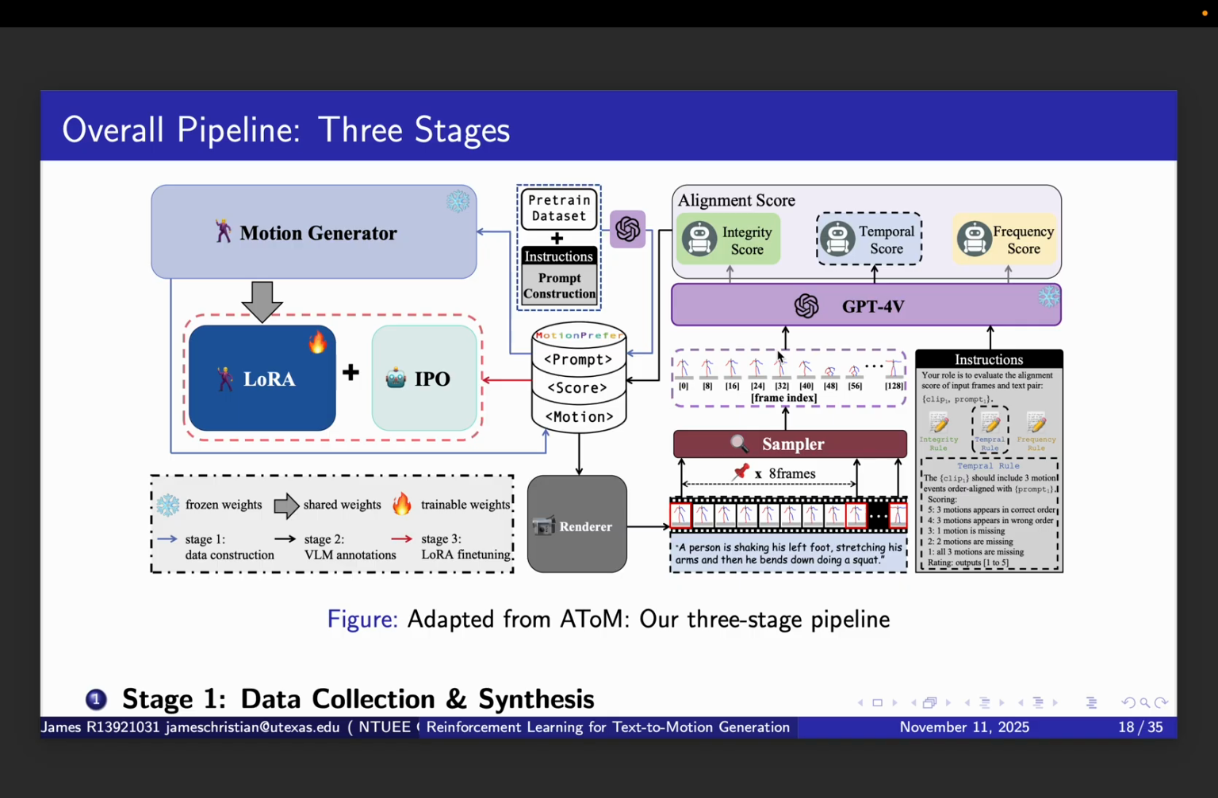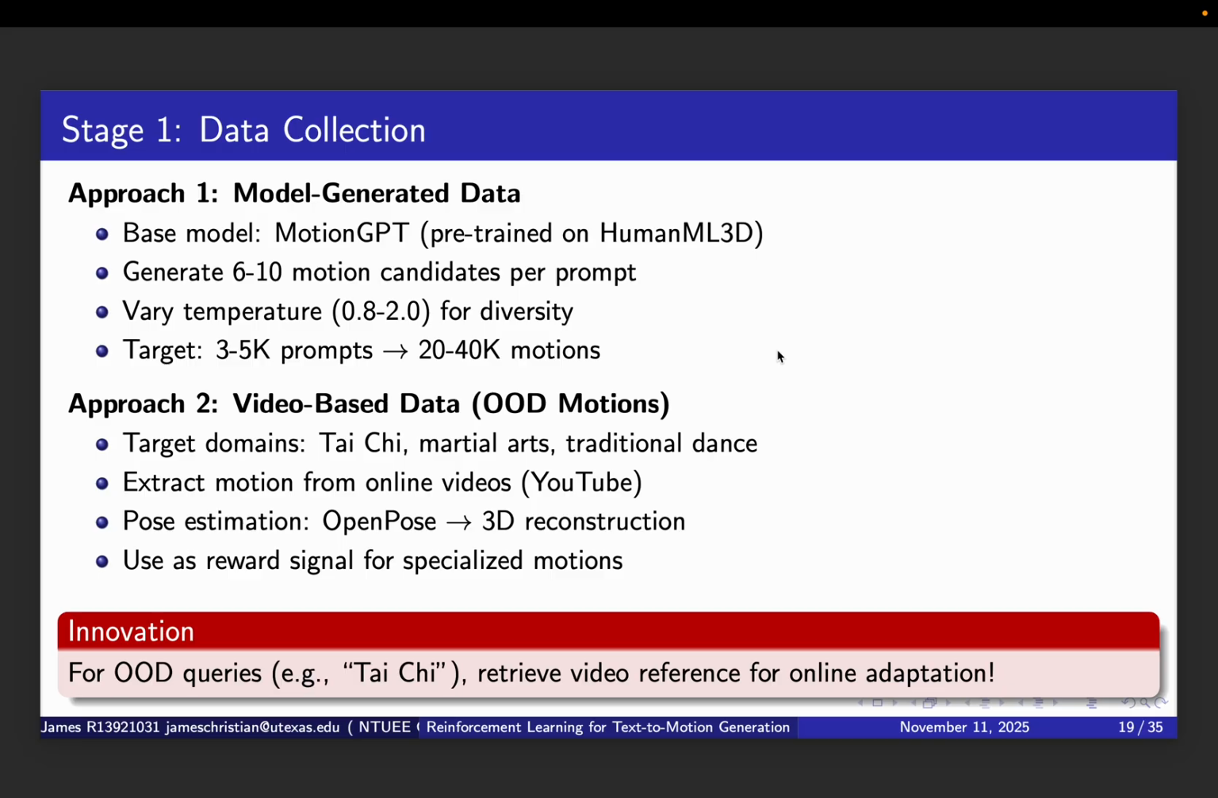The figure shows how these stages connect together in the overall pipeline. Let me now go into detail on each stage. Let's start with Stage 1, data collection. We will use two complementary approaches. Approach 1 is model-generated data.